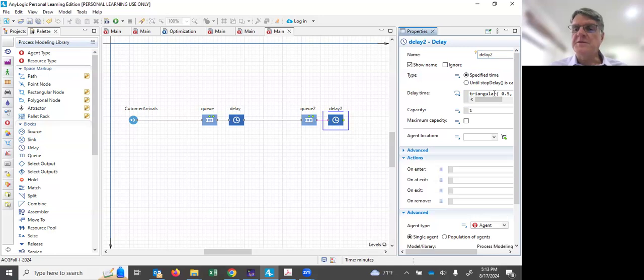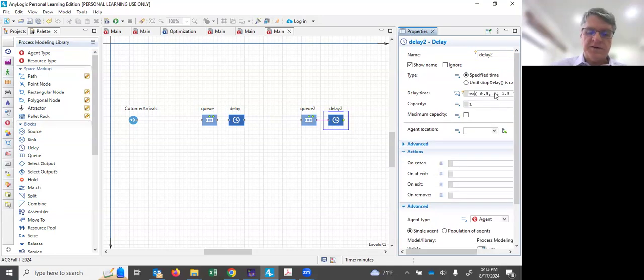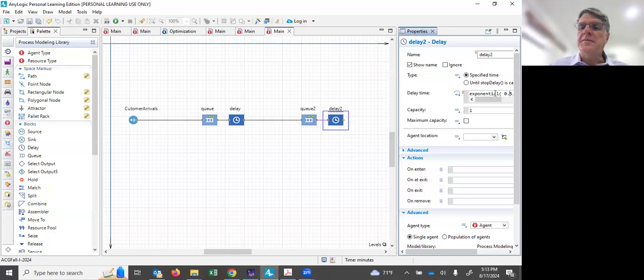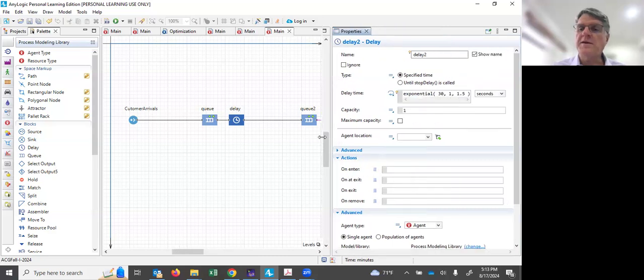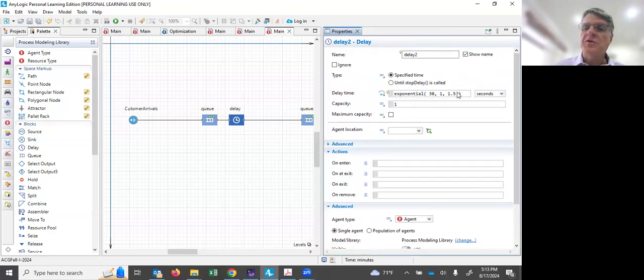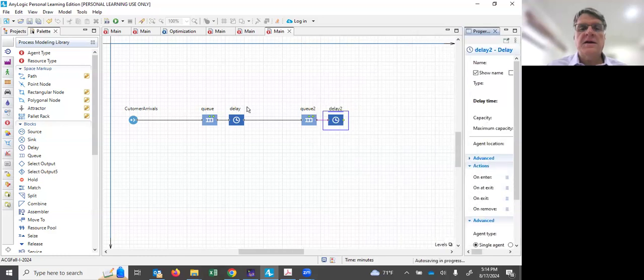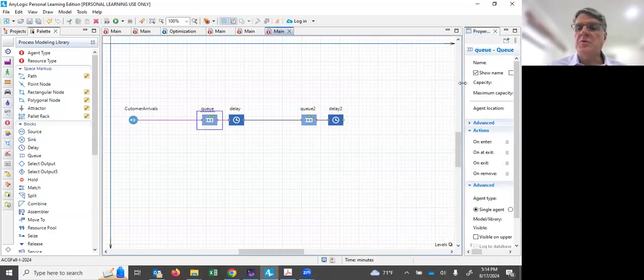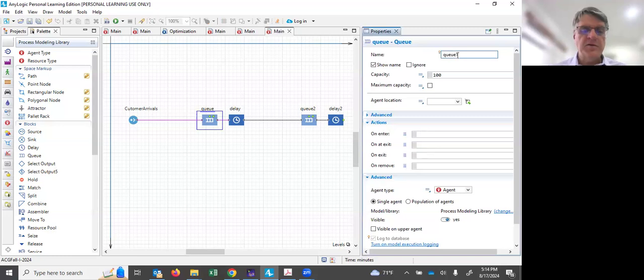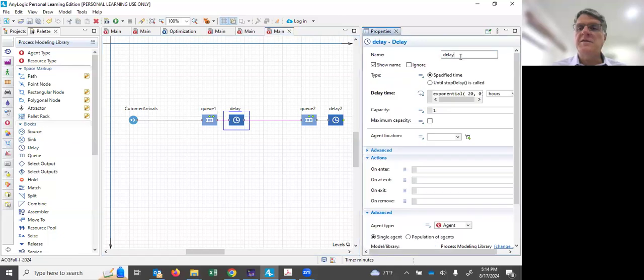I want an exponential 30 here, because the second one has a processing rate of 30 per hour. So you put the rate in there, the lambda, and then I just want to put a 0 in here, because I don't want negative times, and this is going to be per hour. So I just want to get this tuned up to hours. Okay, so I think that's good. And I want to label this one appropriately, Q1, and delay 1 as well.